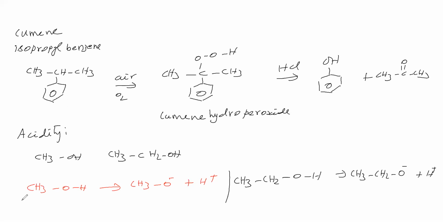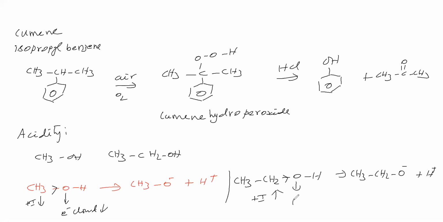That we'll see. Here the methyl group shows plus I effect. Here the ethyl group shows plus I effect. Which has the higher plus I effect? The magnitude will be more here, less here. Therefore, this oxygen gets less electron cloud from the methyl group.